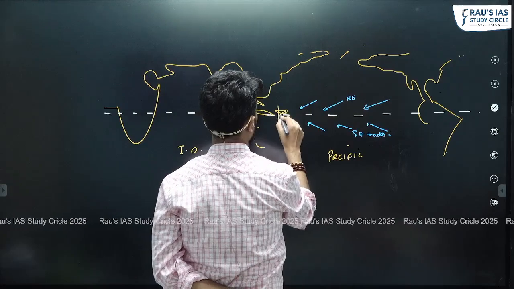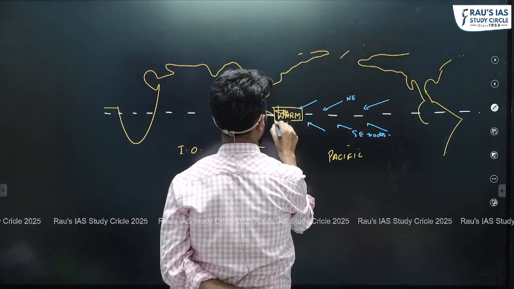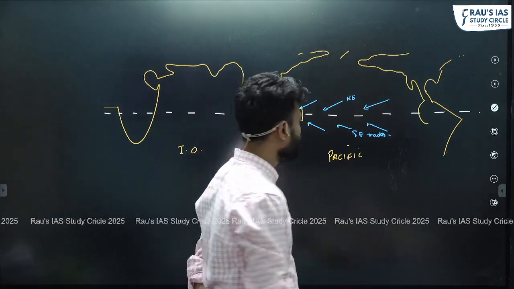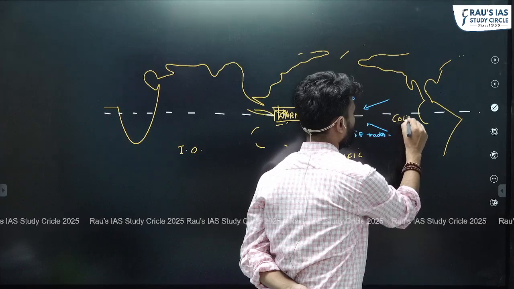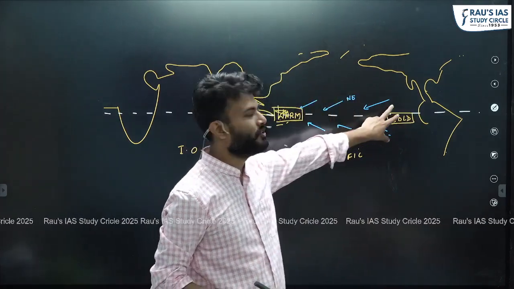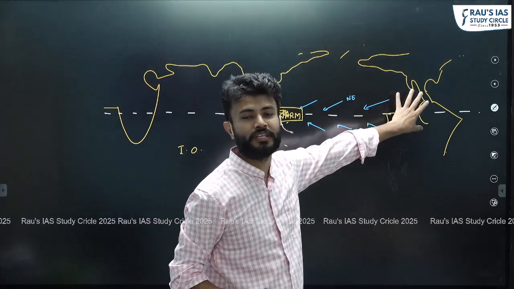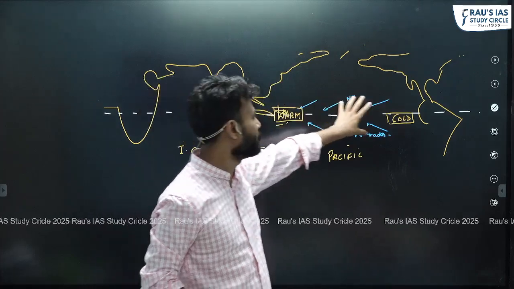So here you have what? Warm water, right? On the contrary, in the Central and Eastern Pacific, you have what? Cold water. Because here you have offshore winds, all the warm water is driven away from this to this. Now the warm water is collected here, and here you have cold water.